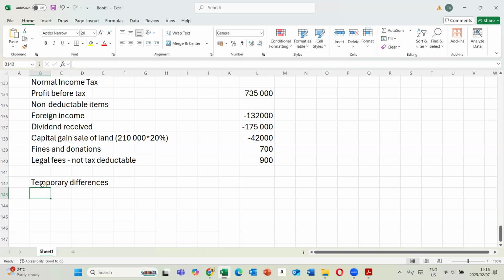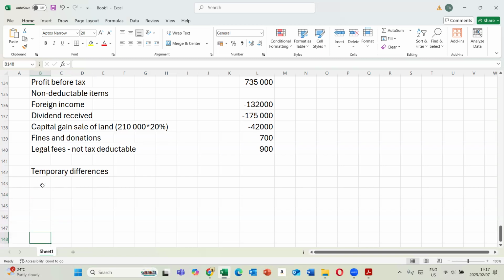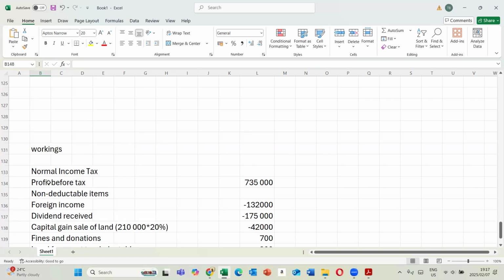What I want you guys to do now is please go through this recording. If you feel lost, please ask. Run through it to have a better understanding. And if possible, you can complete it so that you won't get lost much in the Wednesday class. All right, but before I move on, let me just show you the tax reconciliation.